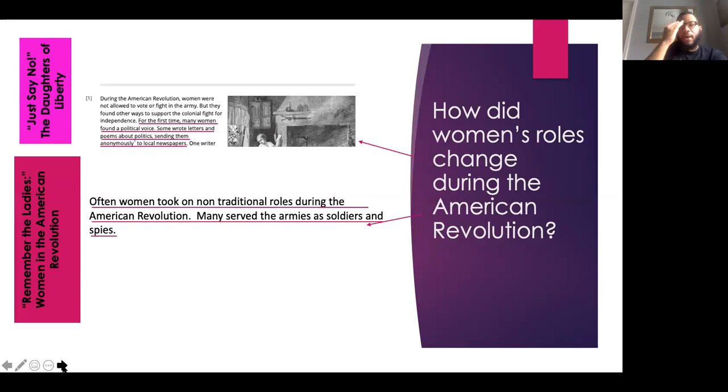So for question number 1, how did women's roles change during the American Revolution? In the first text, Just Say No, I found this evidence: for the first time, many women found a political voice. Some wrote letters and poems about politics, sending them anonymously to local newspapers. In the second article, Remember the Ladies, I found this piece of evidence: often women took on non-traditional roles during the American Revolution. Many served the armies as soldiers and spies. Both of these pieces of evidence answer my question: how did women's roles change during the American Revolution?